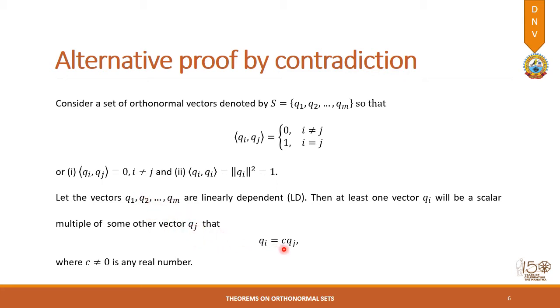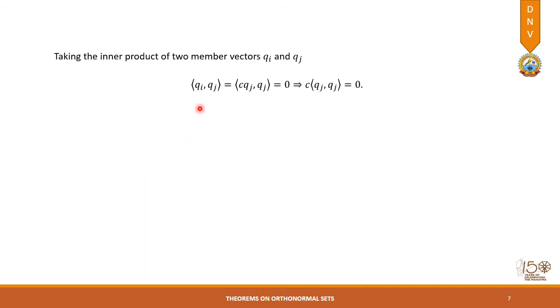So if we consider qi to be a scalar multiple of this qj, where c is not equal to 0, any real number, what happens if we take the inner product of these vectors, qi comma qj? I can write qi equal to c qj, which we have considered, and the inner product of c qj and qj is 0, because we have considered that it is an orthonormal set. So when the inner product of qi and qj is 0 and we have replaced this, we get c times the inner product of qj and qj. But as you know, this is the square of the norm and it is equal to 0.